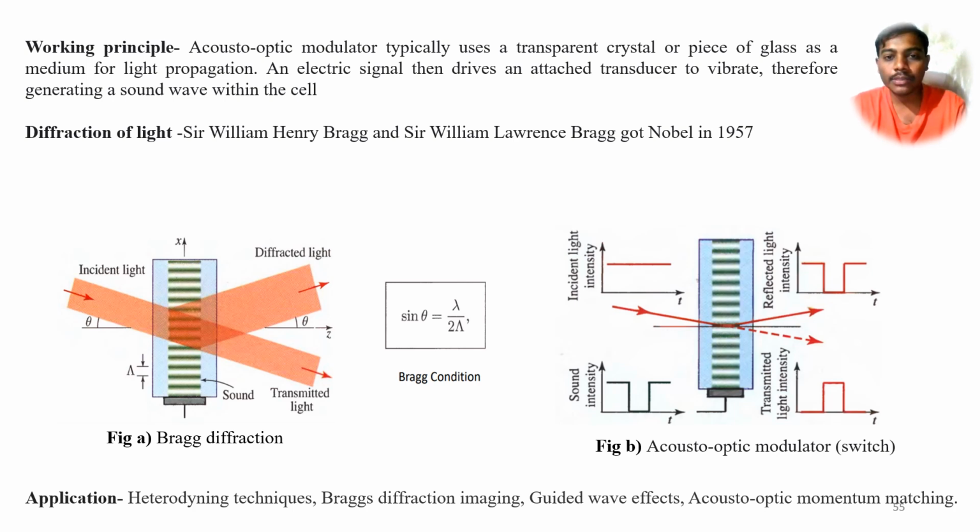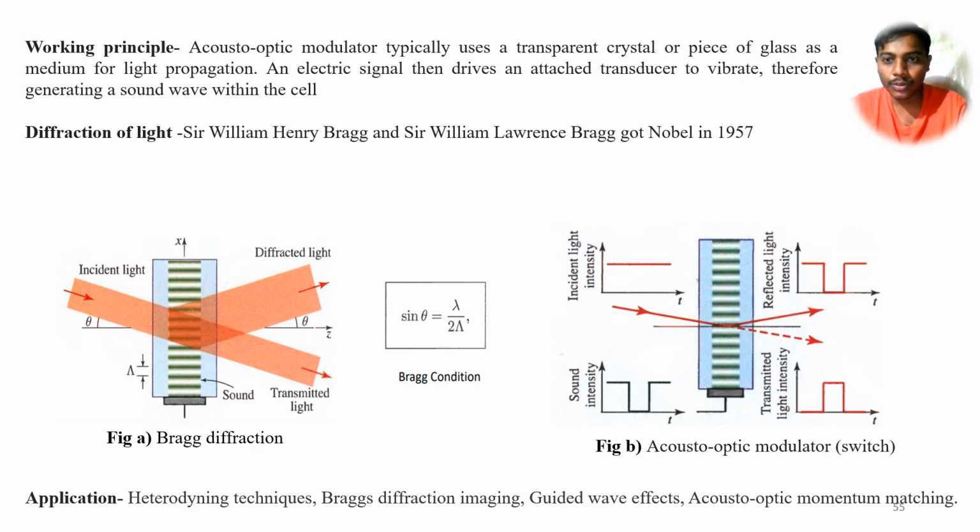If we satisfy sin theta equal to lambda by 2d, then we'll see the diffraction patterns. In figure B we can see the acousto-optic modulator switch. If we pass light through that transparent crystal, as per the change in refractive index, we can see the output light shifting.